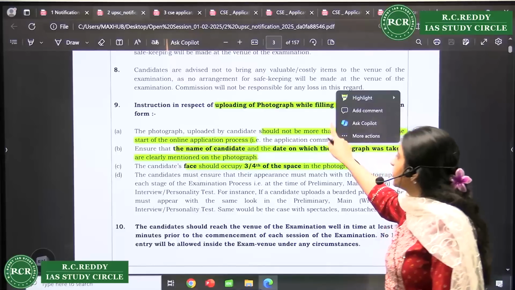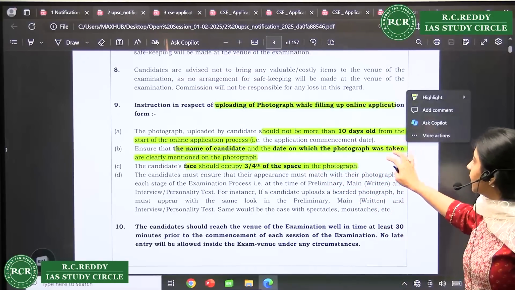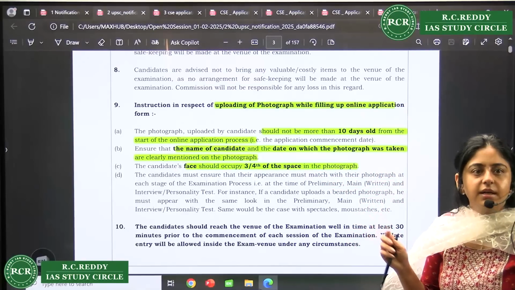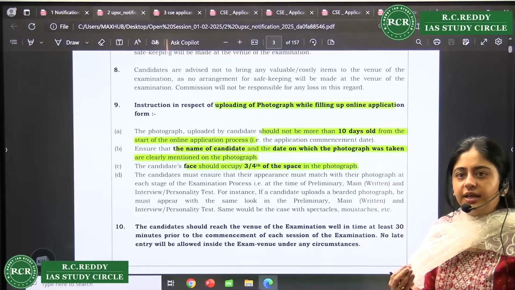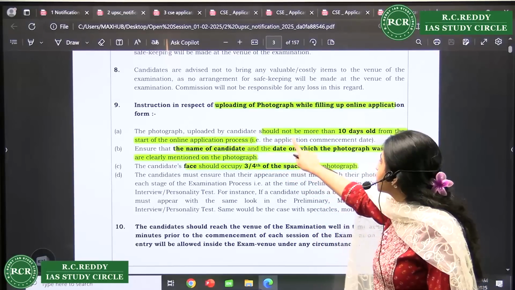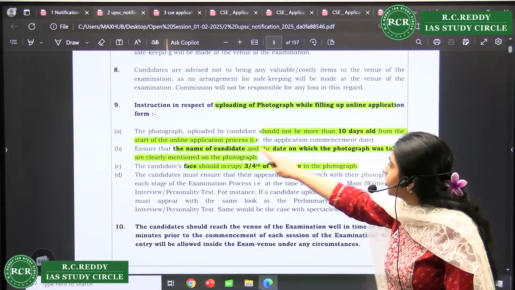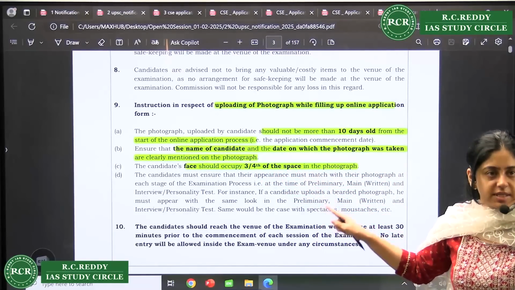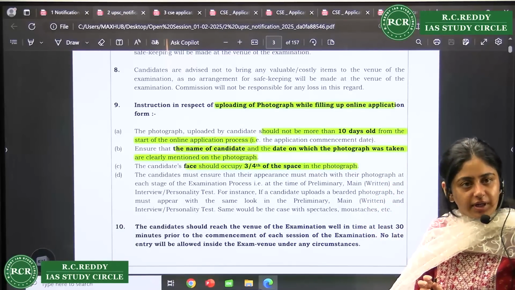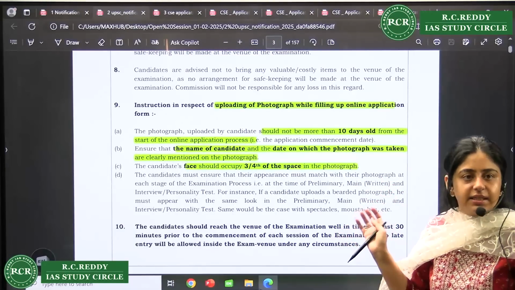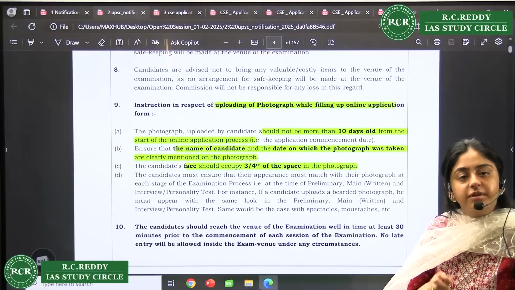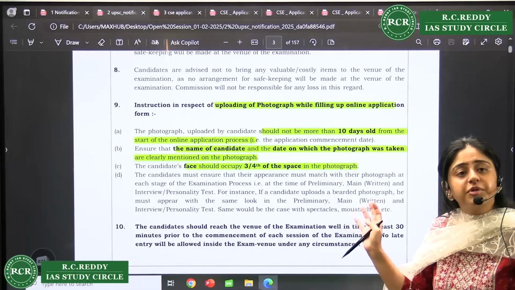Now uploading of the photograph. Now photograph, please don't use your school, college photographs, right? Get your new photograph clicked. 10 days they have given, that the photograph uploaded should not be more than 10 days old from the start of application process, right? Please do not use old photographs, right? This, please take it seriously. Your entire hard work for last 1 year, 1.5 years will go to waste if you don't fill the form properly, right?